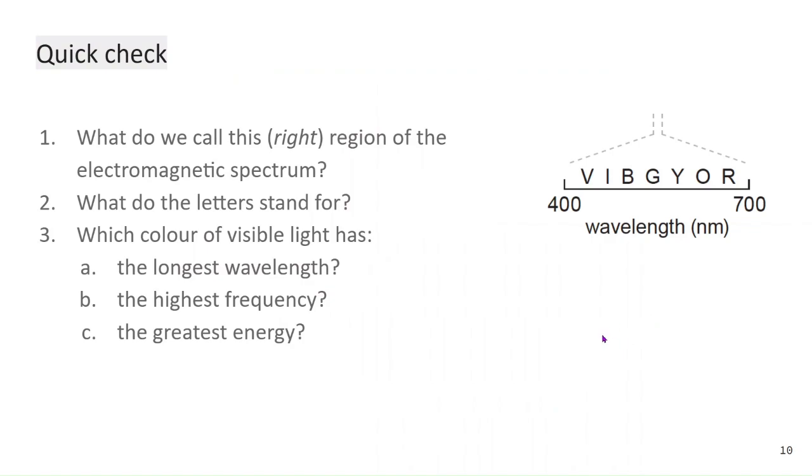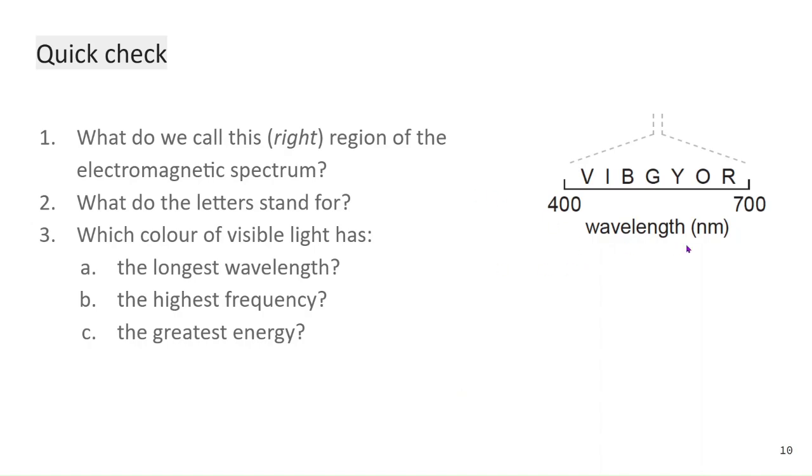So here's a quick check. What do we call this region to the right? So this one over here, right? What is this region called in the electromagnetic spectrum? What do the letters stand for? And then which color of visible light has the longest wavelength, the highest frequency, and the greatest energy? So see if you can answer these. Take a second, and then I will tell you the answers.